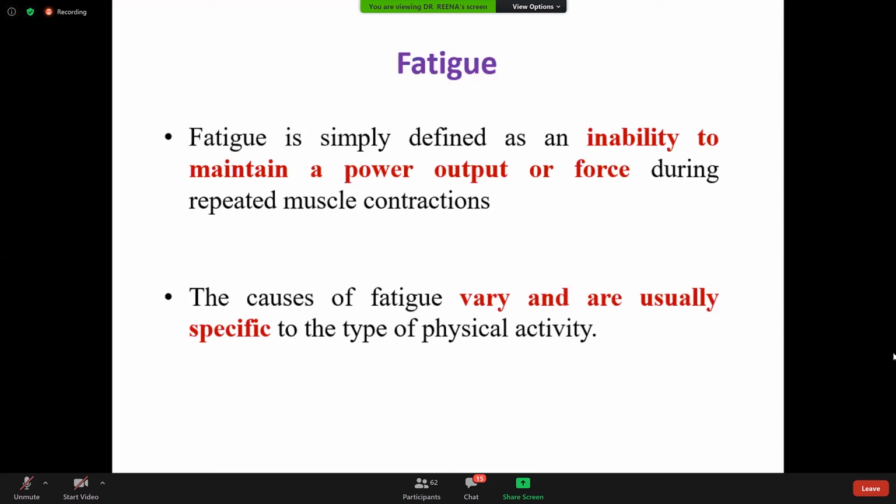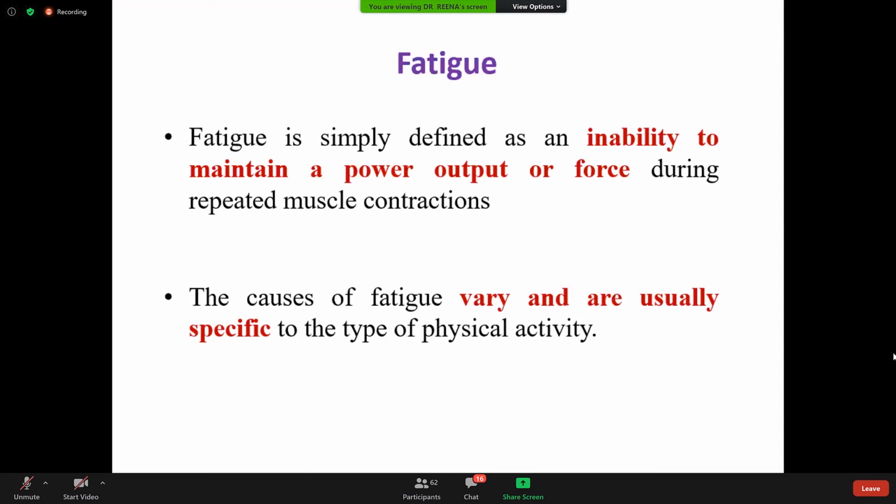Another reason can be exhaustion of neurotransmitter. Remember, when the muscles are stimulated, first the nerve gets stimulated, then the neurotransmitters are released. The neurotransmitter binds with the muscle, an action potential develops in the muscle and propagates along the T-tubules, then calcium is released into the sarcoplasm from the ryanodine receptors of the sarcoplasmic reticulum, and calcium helps in contraction of the muscles.